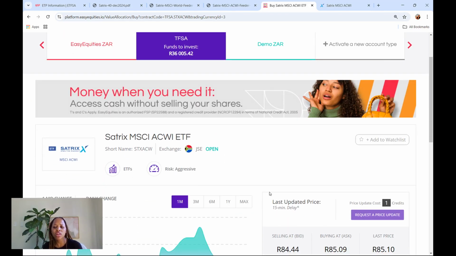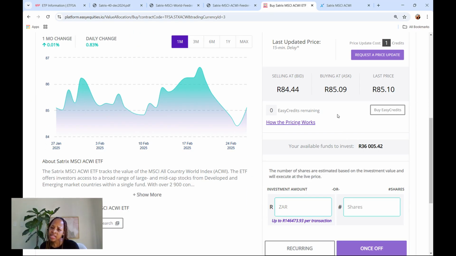Okay, there we go. I've clicked on it. The current price is 85 Rand and 9 cents. I'll invest 20,000 into the All World ETF, and then the 16,000 will go into Top 40.